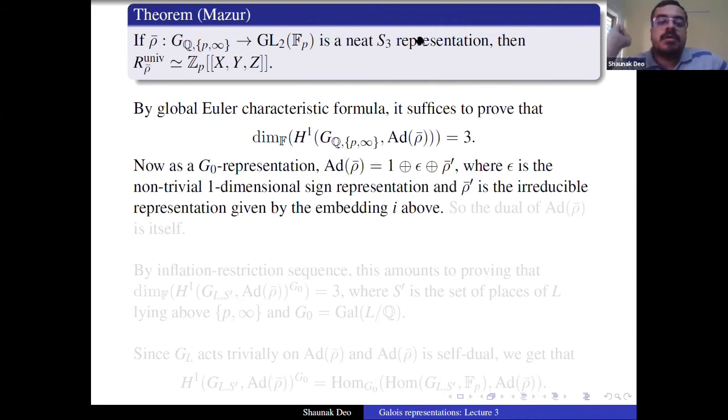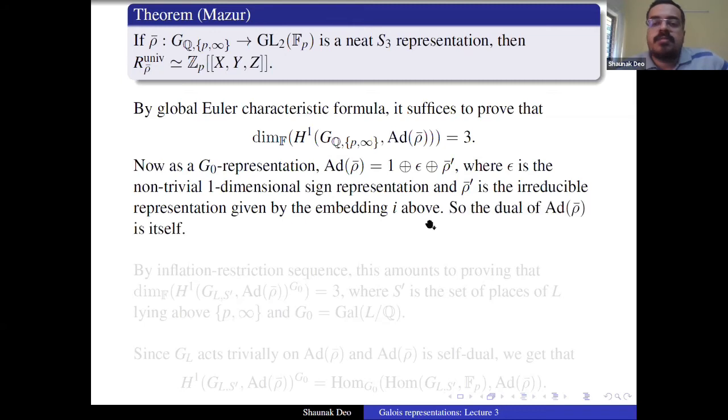Why are all primes not equal to P unramified in L? I think that's just a standard exercise, because your discriminant is a prime. You're not going to get any ramification at the other primes. So I think it's just a standard exercise in basic number theory. I hope that answered the question.